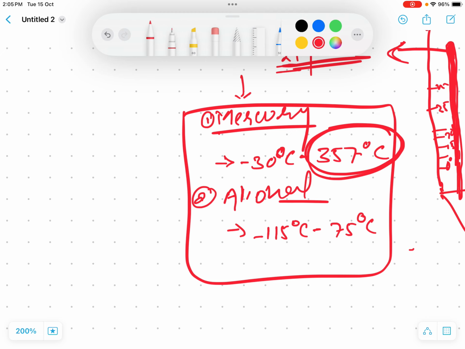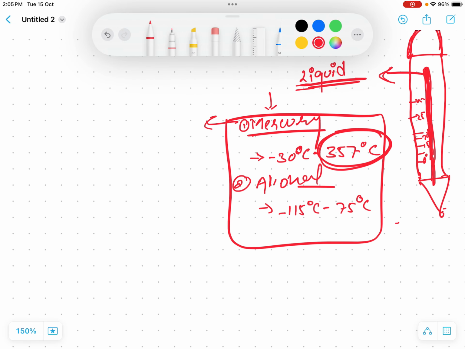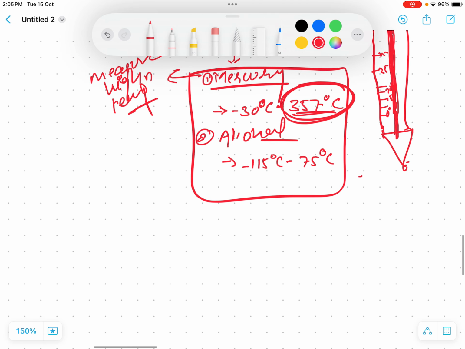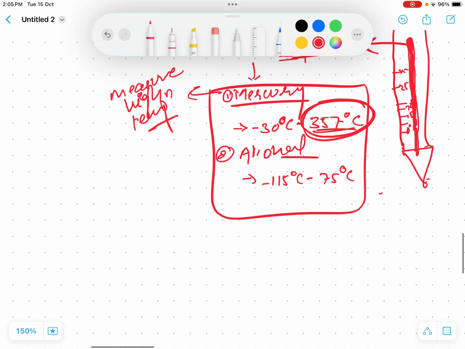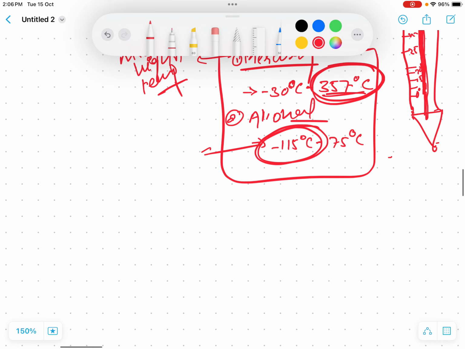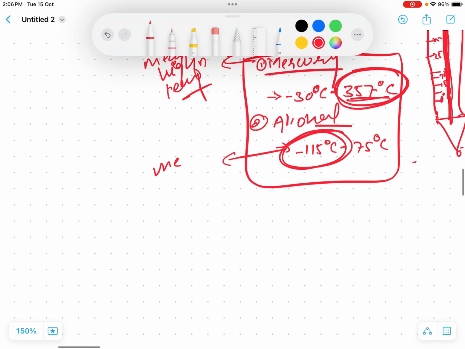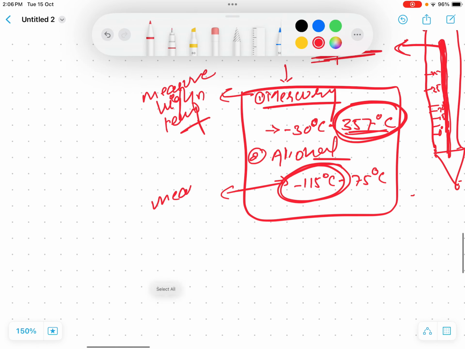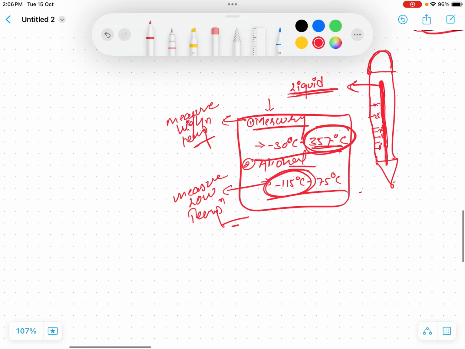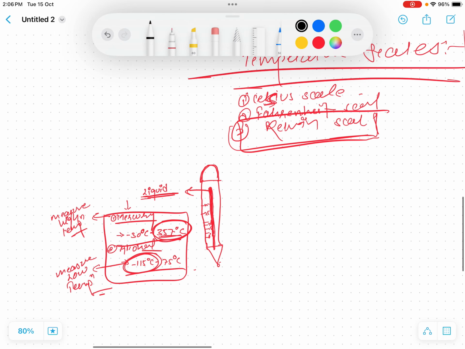Since its boiling point is so high, right? So it is used to measure high temperature, since it has got a very high boiling point. We can also use it to measure cold temperature since it has got a very low freezing point. So we use this alcohol in the thermometer to measure low temperature. Right? You probably got the concepts. You don't need to remember these values. Okay, so this is of no use.